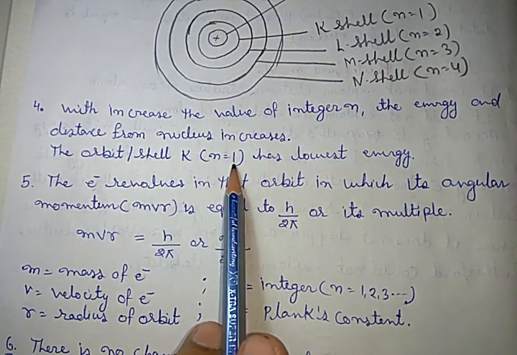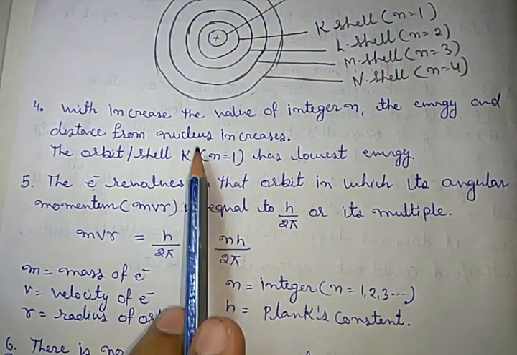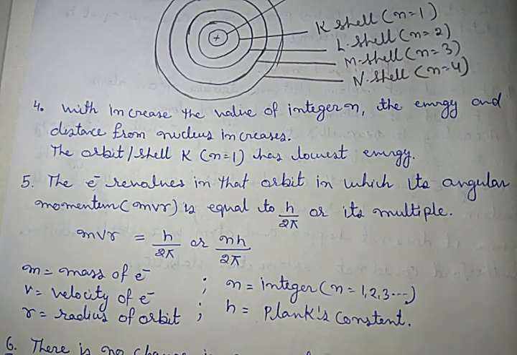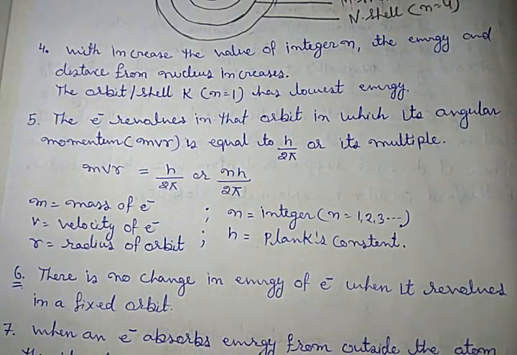K, where the value of n is the integer 1, has the lowest energy, and then L, then M, then N, and so on. In this way they increase their energy and size. Now the fifth point, that is very important.